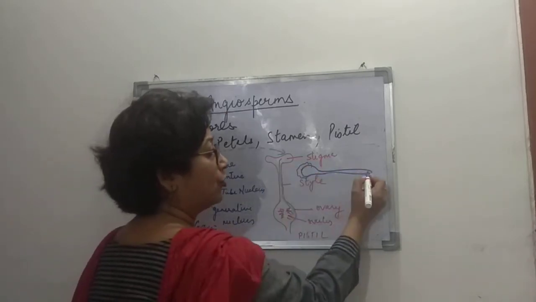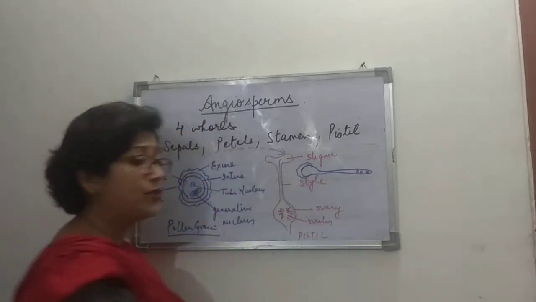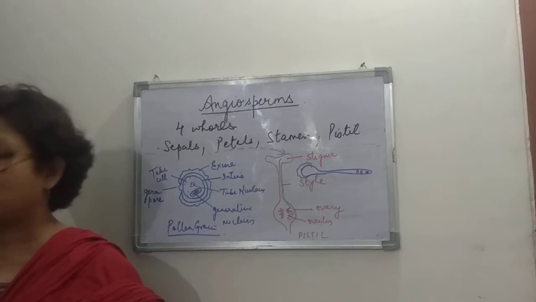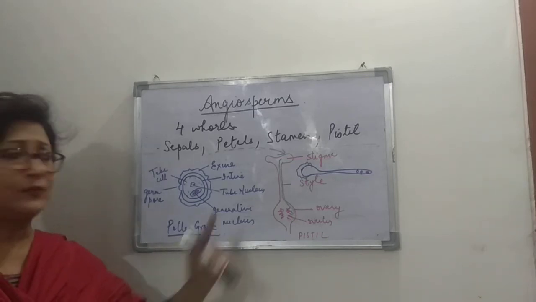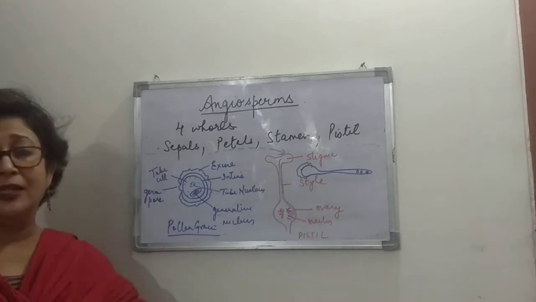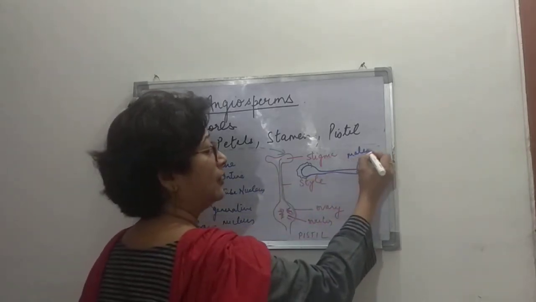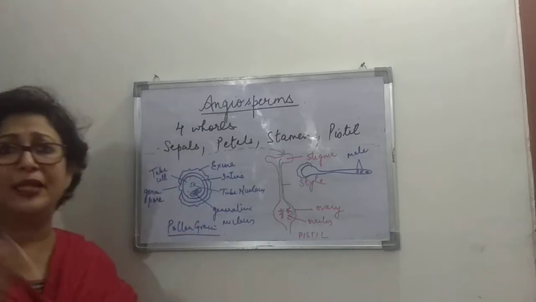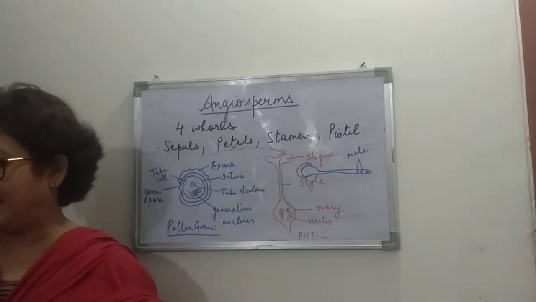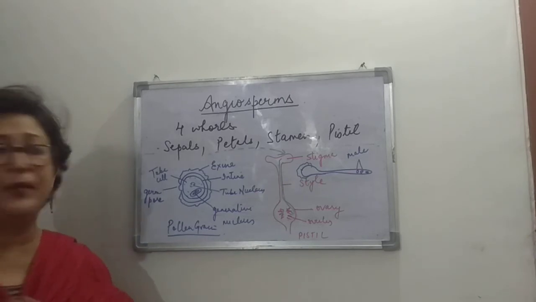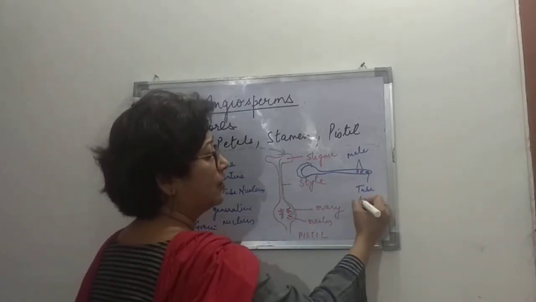In the pollen tube you will find either 2 elements or there may be 3 elements present. Not in all, but in many, these 2 elements are the male gametes, the structures that actually fuse with the egg cell, and this is the tube nucleus.